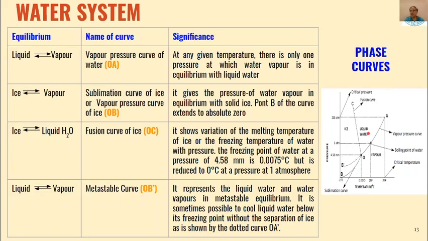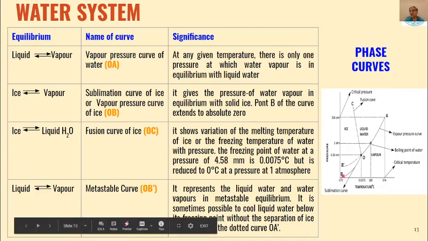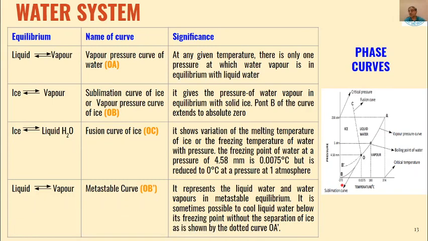That is why this curve is called the sublimation curve of ice or vapor pressure curve of ice, because it will change into vapors. The point B of the curve extends to absolute zero, 273 below zero degree.